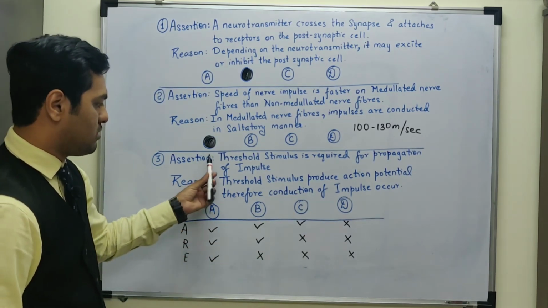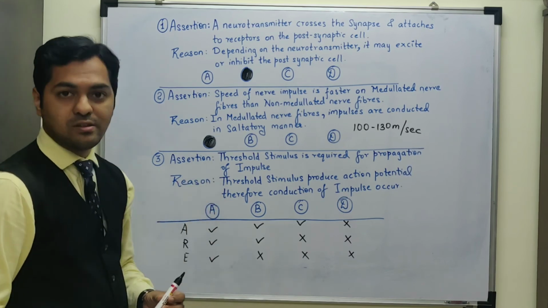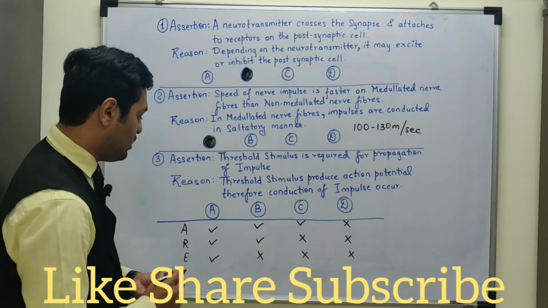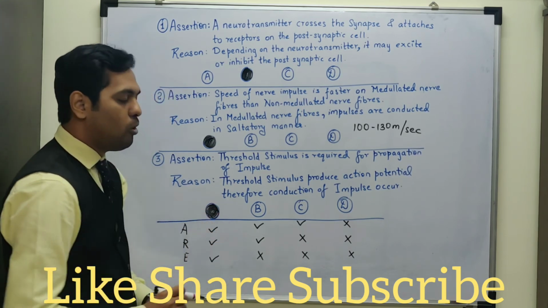Hence, reason and assertion statements are correct, plus reason is the correct explanation of the assertion statement as well. Hence, all three conditions are tick mark. Hence, for this MCQ as well, the correct answer is option A.